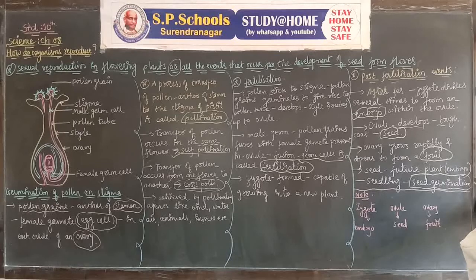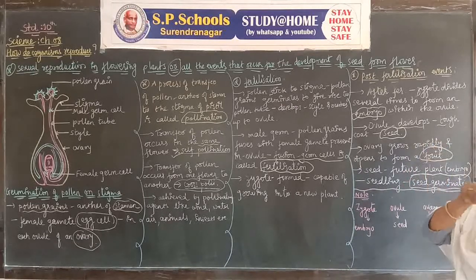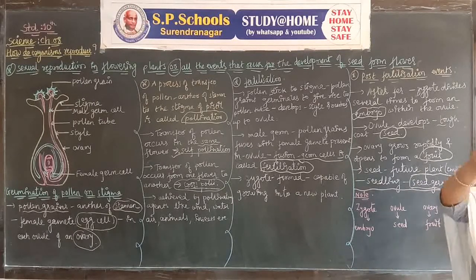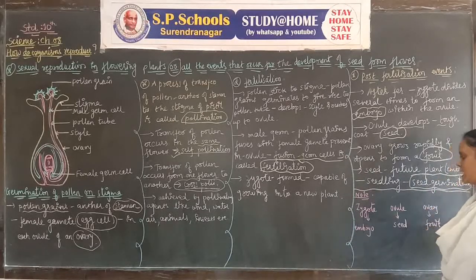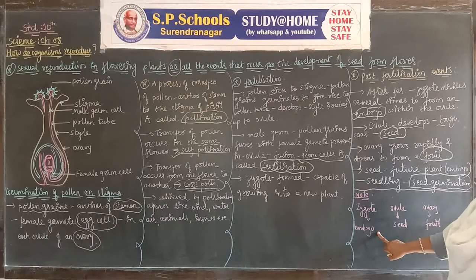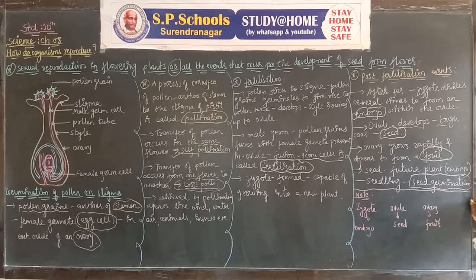After the question, you have to note one thing: you can write the note in a column of the page. If you have two pages of foolscap, one column can remain empty, and you can write the note there. Zygote develops into embryo, ovule develops into seed, ovary develops into fruit. Sexual reproduction in flowering plants: you can draw the diagram for the germination of pollen on the stigma.